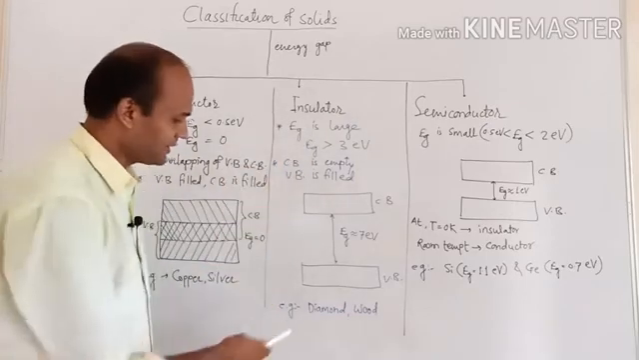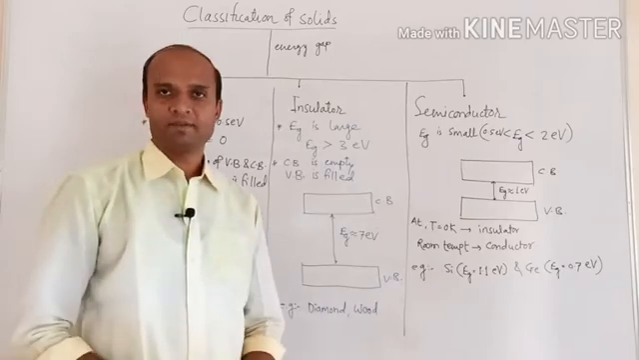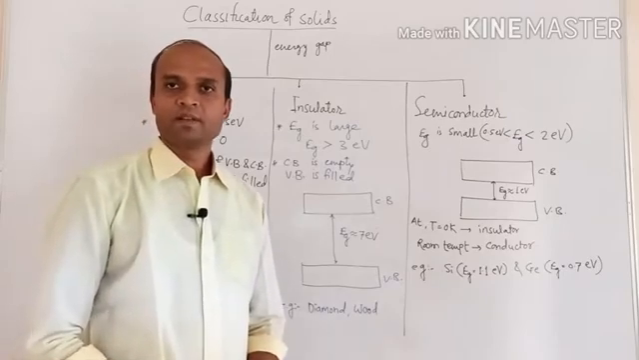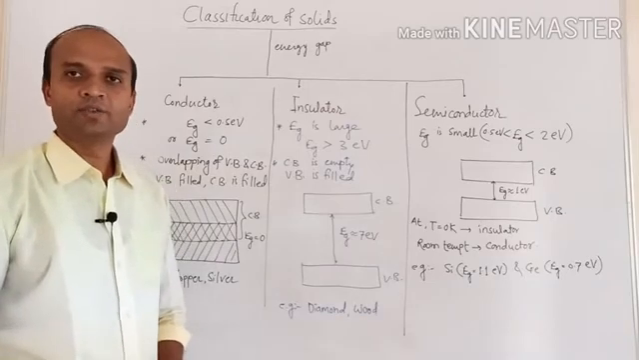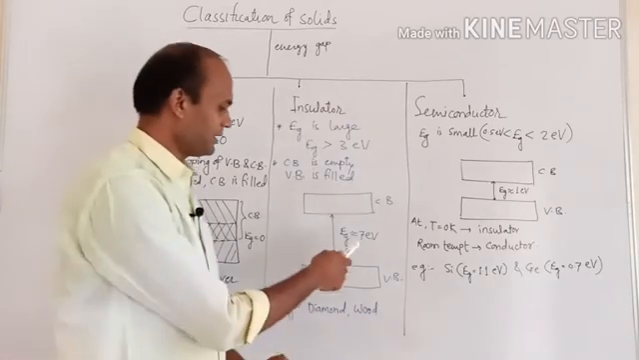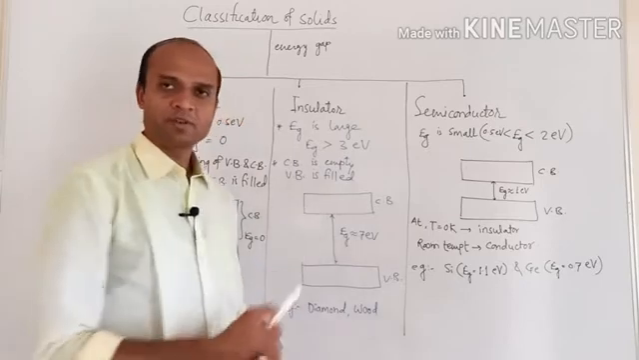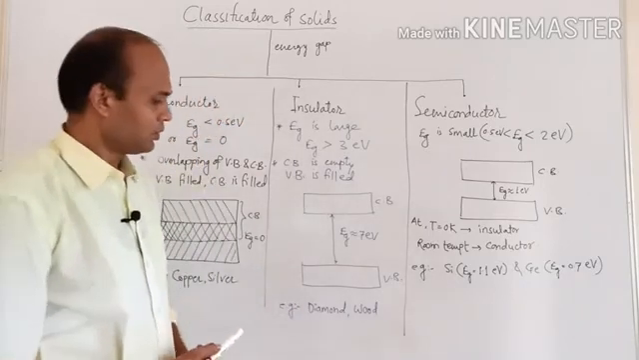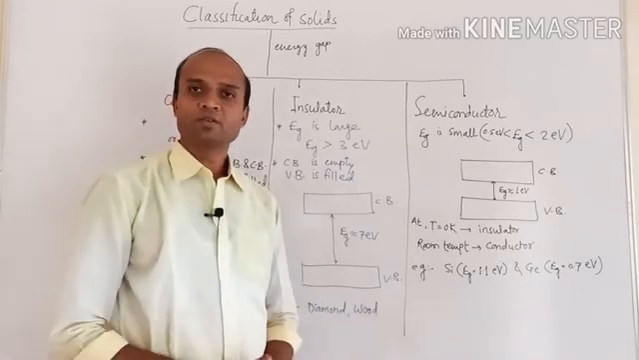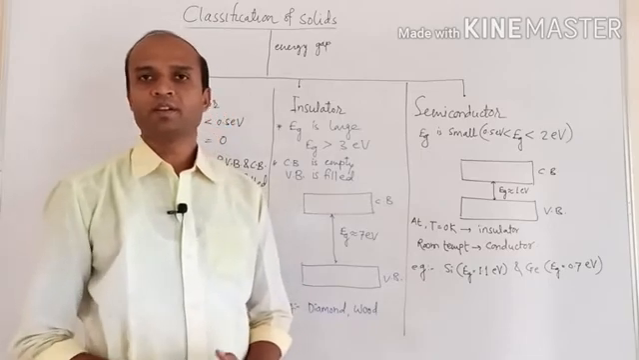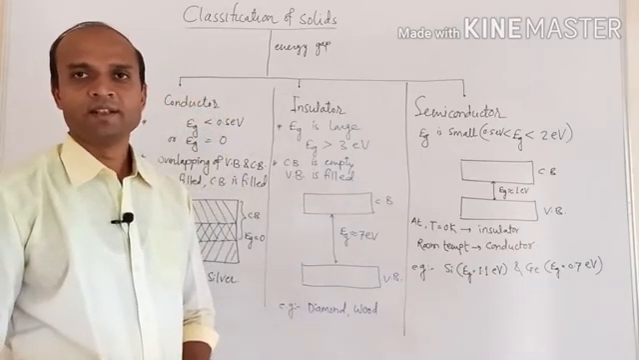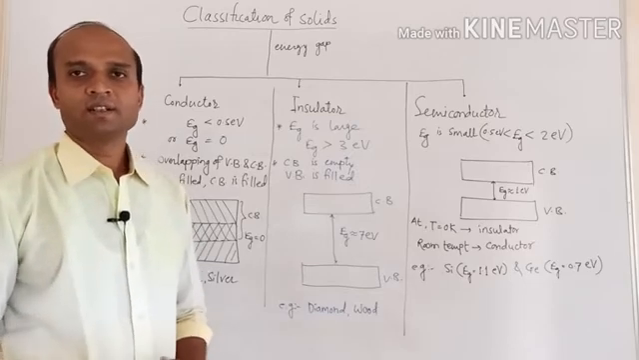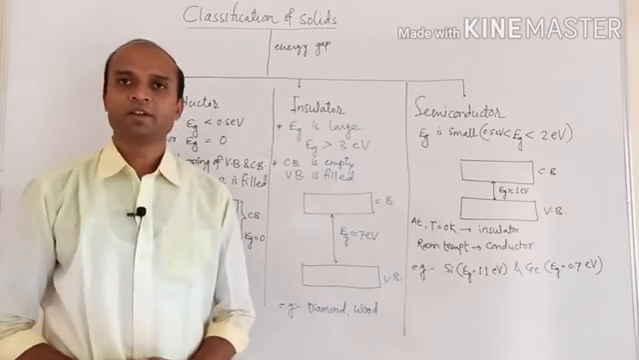And the best example is diamond. Diamond is an example of an insulator. In case of diamond, the energy gap is approximately 7 electron volt. Wood is also an example of an insulator. Plastic is an example of an insulator. So these are the examples of insulators.